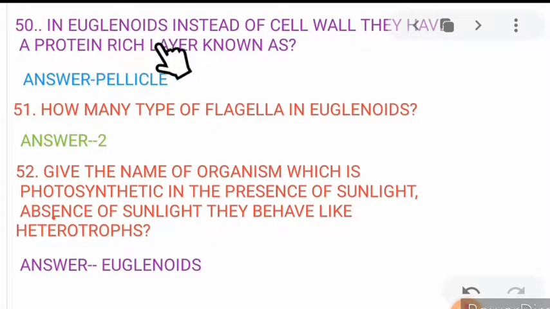Next, 50. In euglenoids, instead of a cell wall, they have a protein-rich layer. This is known as pellicle. Next, 51. How many types of flagella are in euglenoids? Two types, a short and a long one. Next, 52. Give the name of the organism which is photosynthetic in the presence of sunlight, but in the absence of sunlight behaves like a heterotroph. This is dual in function or dual in behavior, which is euglenoids.